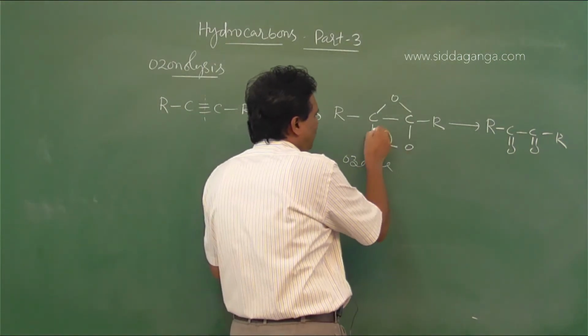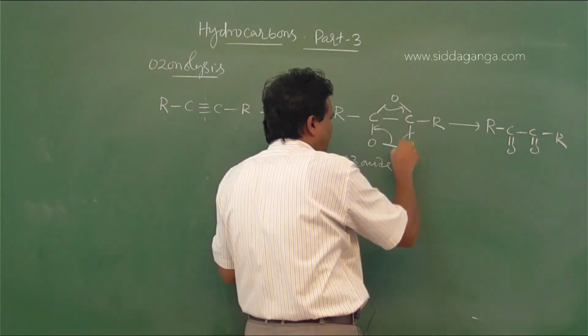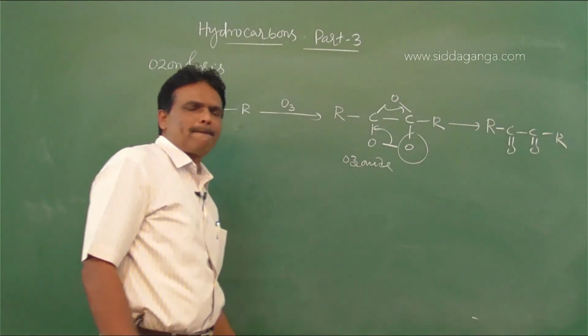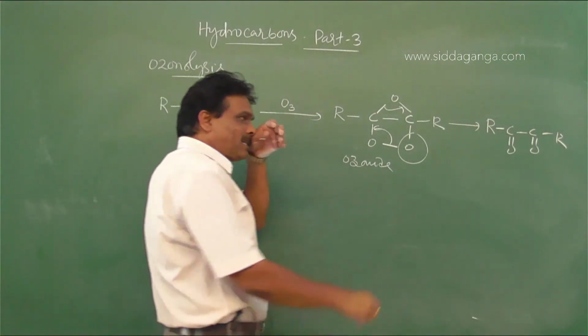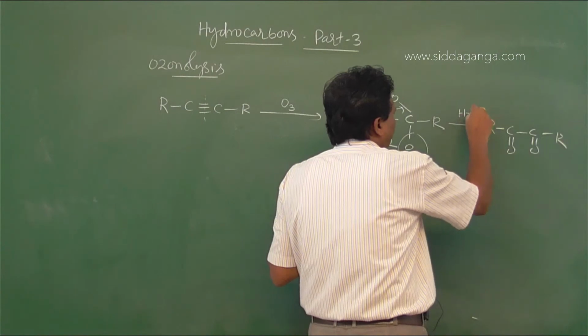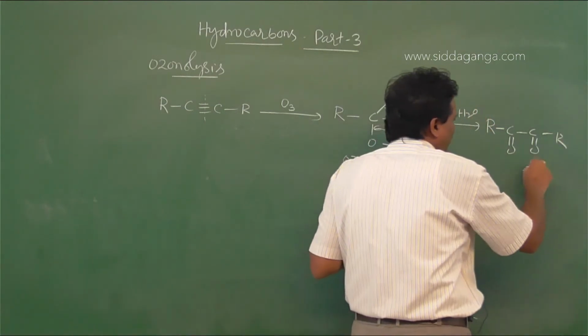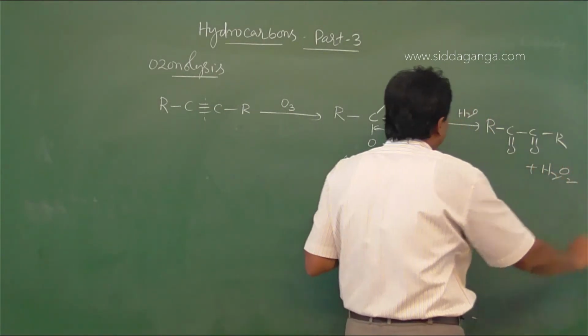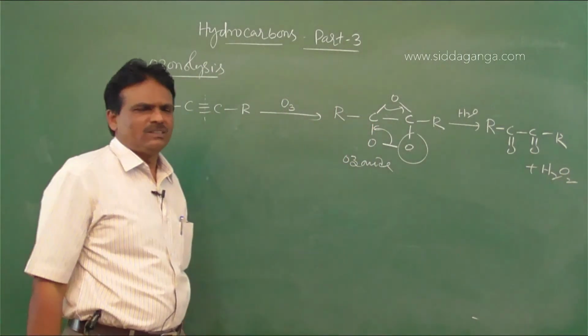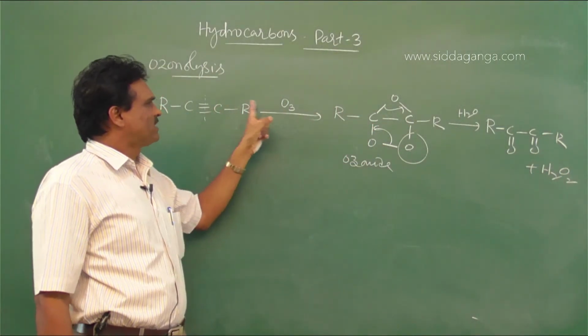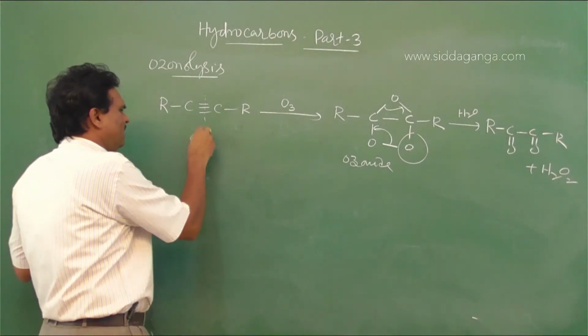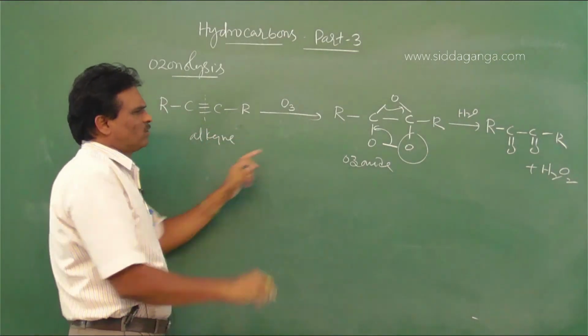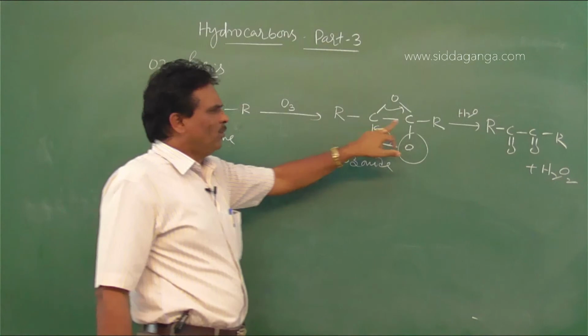The bond shifts here, this bond shifts here, and this becomes an oxygen element. It takes up water, and along with it hydrogen peroxide is obtained. If water is used, in the first stage the alkyne gives an ozonide which reacts with water.